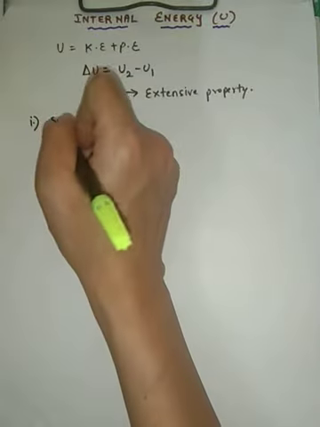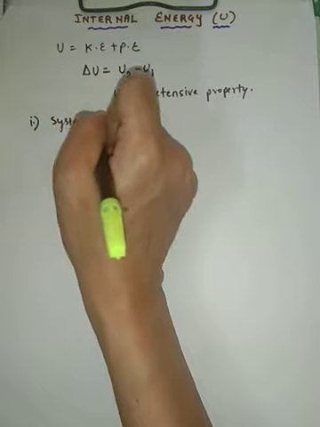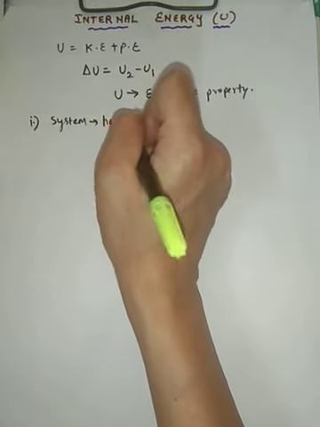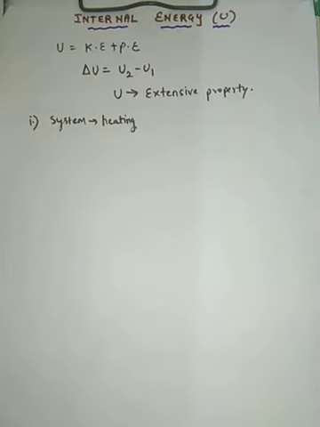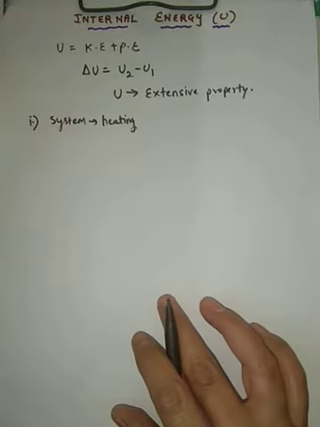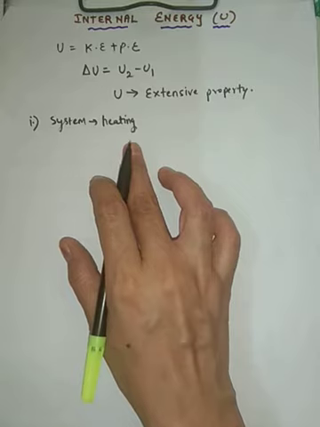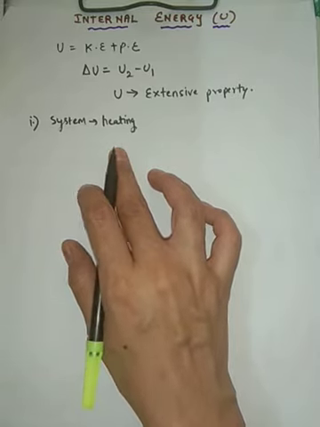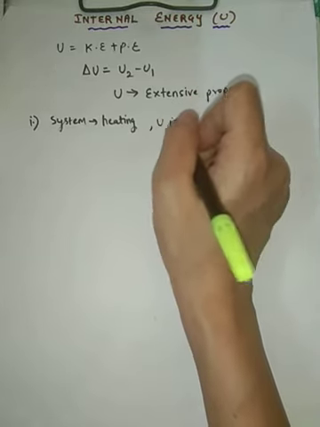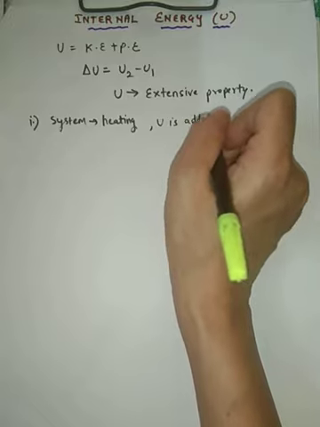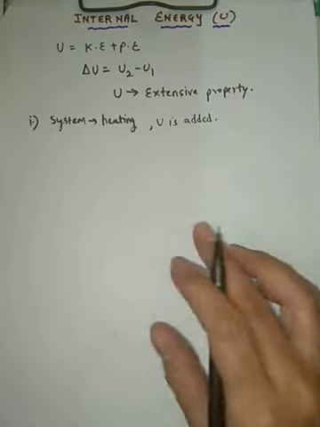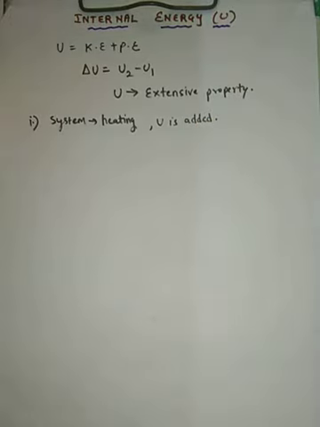So if the system is heated, we are supplying what? Heat energy to the system, right? So if energy is transferred to the system by heating it or performing work on the system, then we will say internal energy is added to the system. Meaning the internal energy of the system will increase in that case.